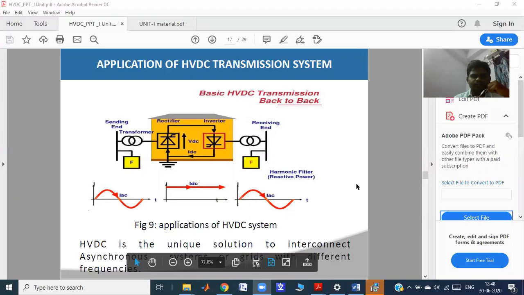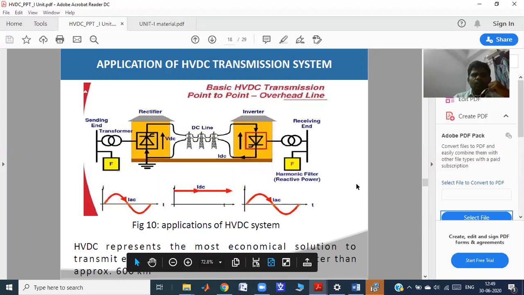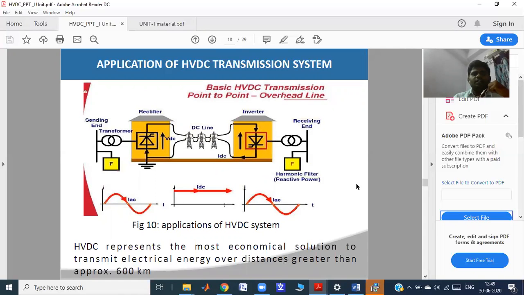Next one, point-to-point connection. The next application is point-to-point connection or two-terminal DC application. If you look at this picture, between the sending end bus and receiving end bus, we are placing the rectifier station and inverter station. But in this type of system, the rectifier station will be placed somewhere, as well as the inverter station in some other place. By connecting these two converter stations, transmission lines are used.